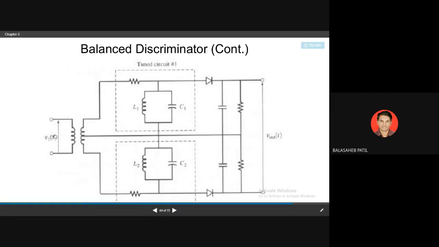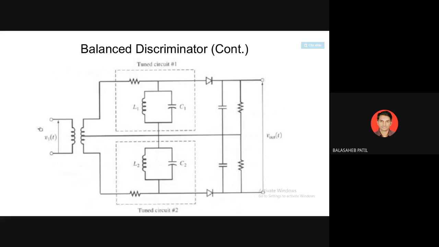Now when no deviation occurs, these two circuits will create the same voltage across them. Same voltage, same voltage. So positive, say 2 volt, again here negative 2 volt. If I find the entire voltage from this point to this point, plus 2 minus 2 volt, output will be 0. Getting it? When it is null, no frequency variation will be there.